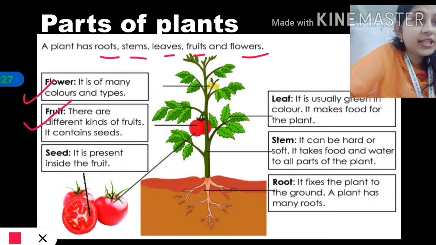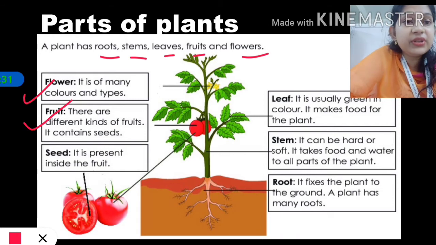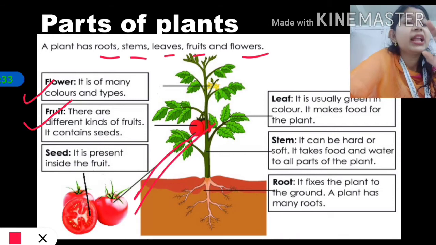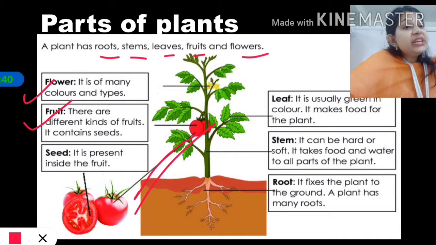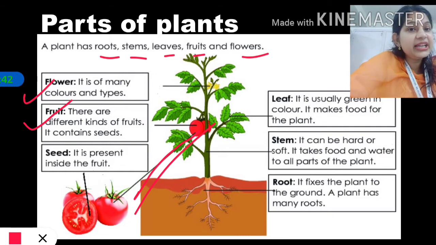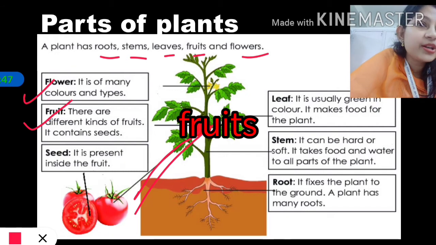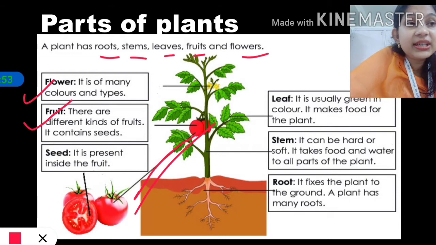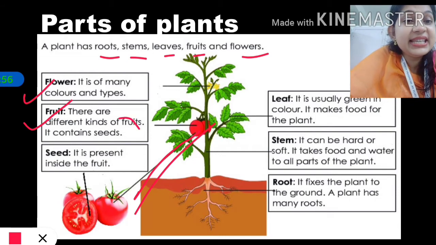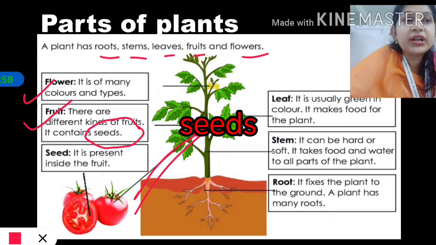See here, just now we talked about flower, now comes fruit. What is fruit? This part is fruit. That juicy structure or part of the plant which we eat generally. That is called fruit. Many examples are there. Mango can be there, guava can be there, apples can be there, isn't it? And what is the important thing here? Fruit contains seeds. Almost all fruit contains seed.